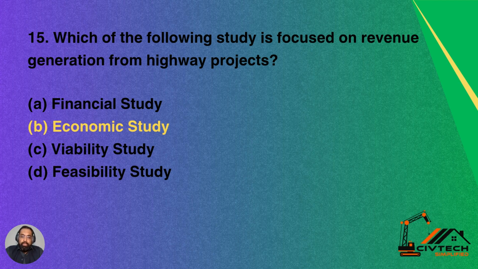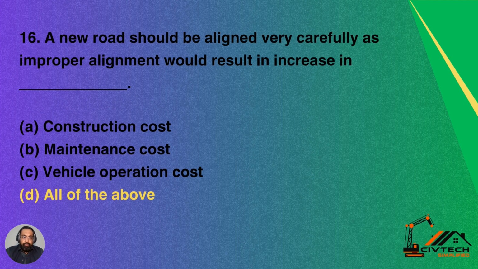15. Which of the following study is focused on revenue generation from highway projects? Option A, financial study. Option B, economical study. Option C, visibility study. Option D is feasibility study. So economic study is the correct answer, which is B. So this study is focused on revenue generation from highway projects.